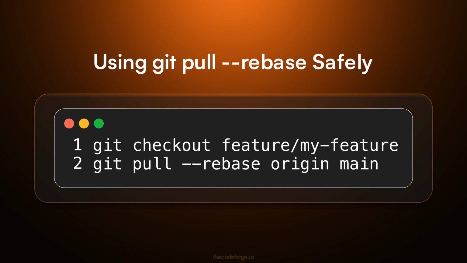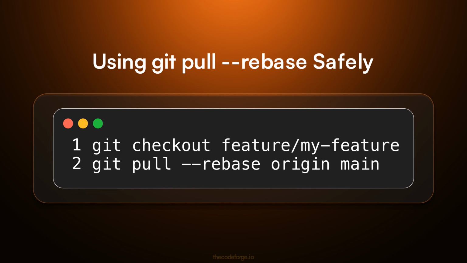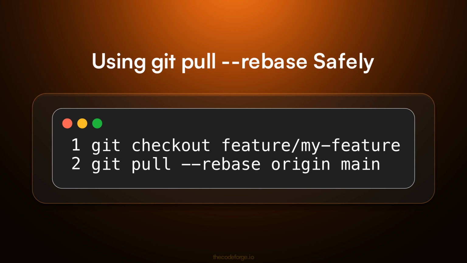When updating your feature branch from a shared branch like main, use git pull --rebase instead of git pull to avoid creating a merge commit. This replays your local commits on top of the fetched commits, keeping history linear. Only do this if you are the sole contributor to the feature branch.